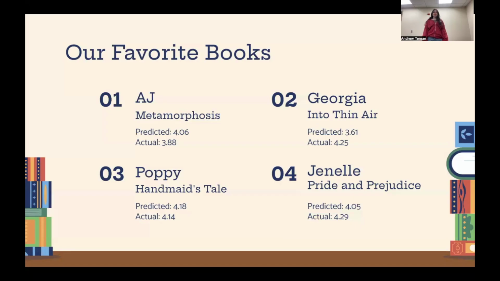To really test the predictive power of our interaction model, we decided to input our favorite books into our interaction model, and then we compared those predicted values to the actual values on Goodreads. And as you can see, our predicted values are fairly accurate, excluding Georgia's.